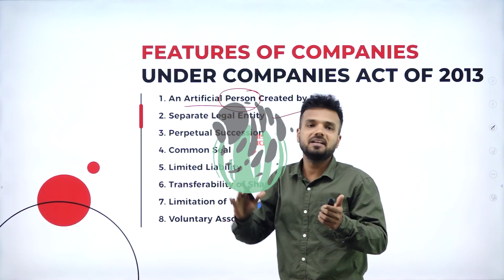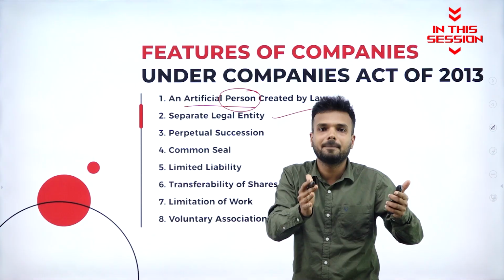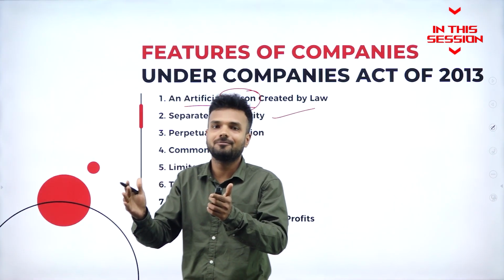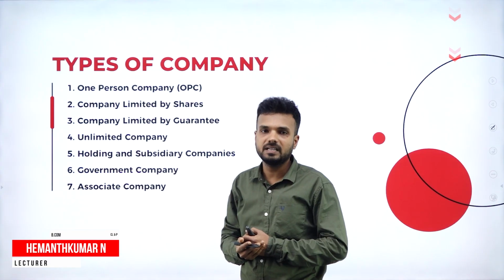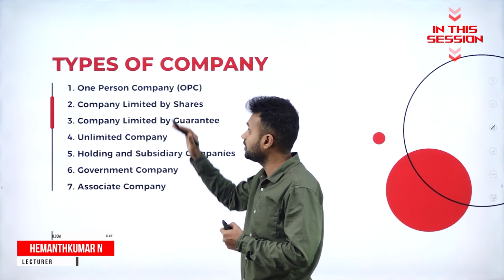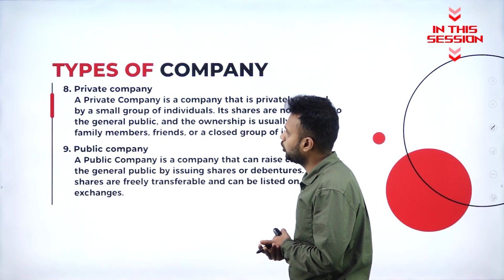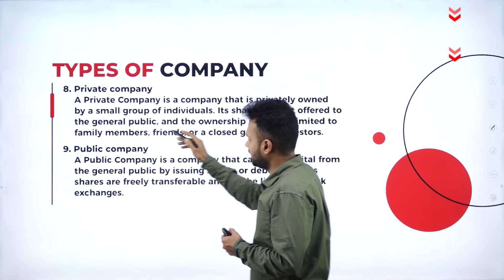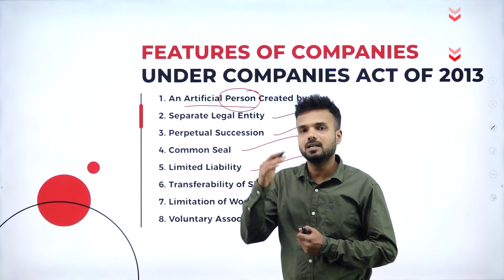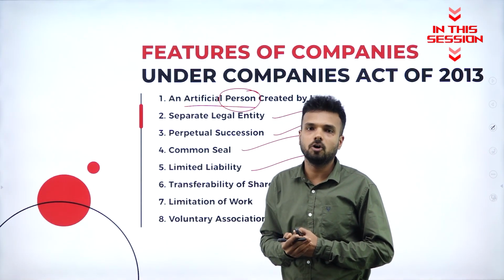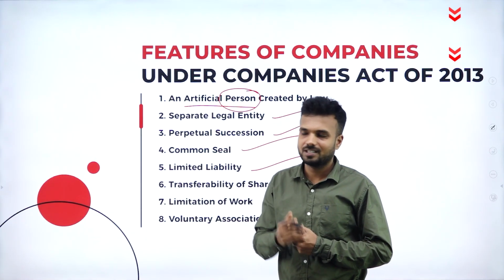According to the Companies Act 2013, the organization or the company is different, and the ownership is different. Before the introduction of Companies Act 2013, in Companies Act 1956, there was no provision for a one-person company. A private company is a company that is privately owned by a small group of individuals. The shareholders are liable only for the unpaid value of the shares that they had purchased from the organization, not more than the value of the shares.